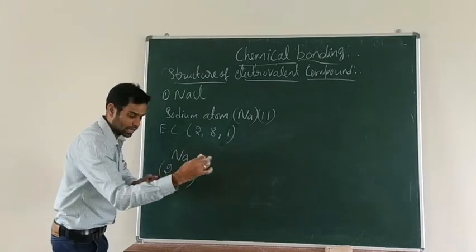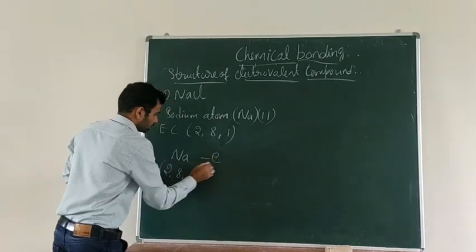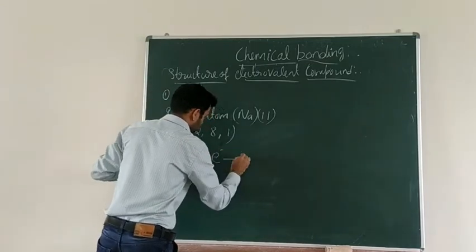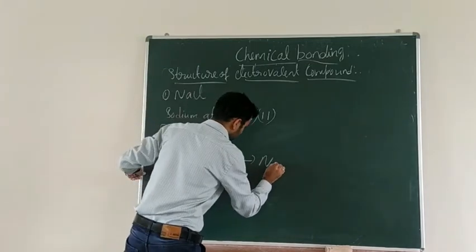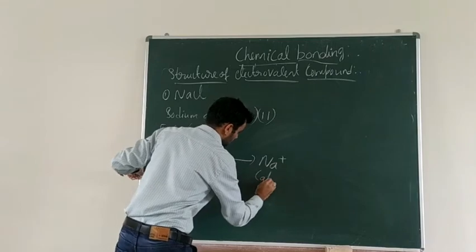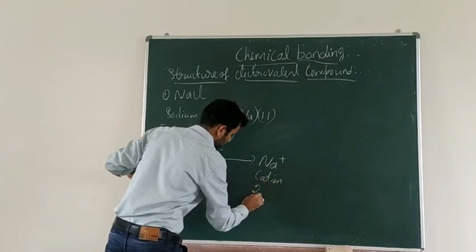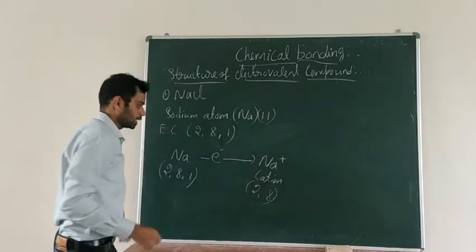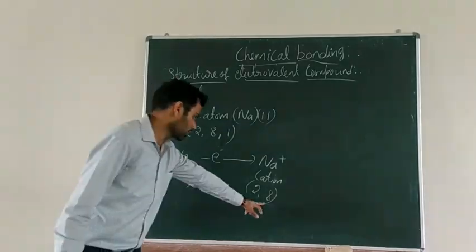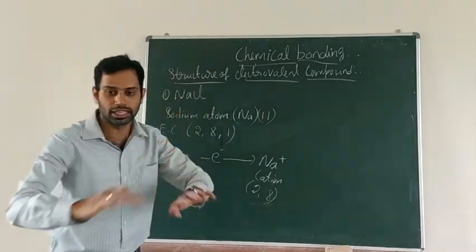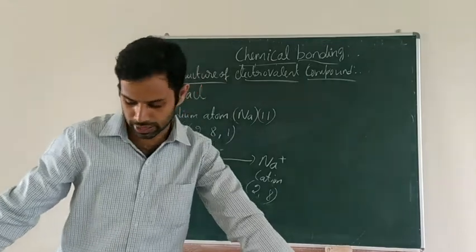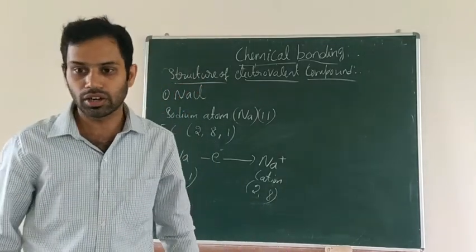It loses an electron, e minus, so it becomes Na plus, a cation. Now it is 2, 8, with 8 electrons in the outermost shell. It means it attains the stable electronic configuration.